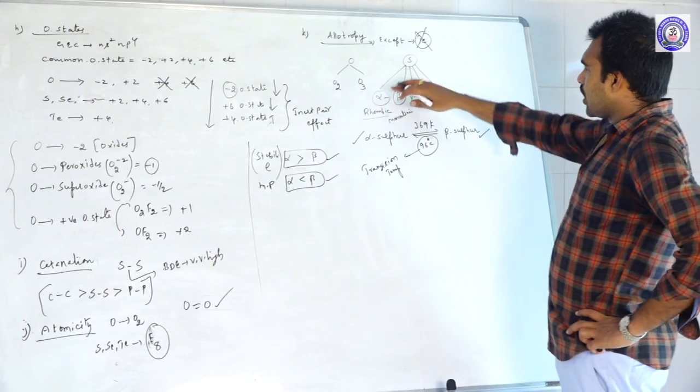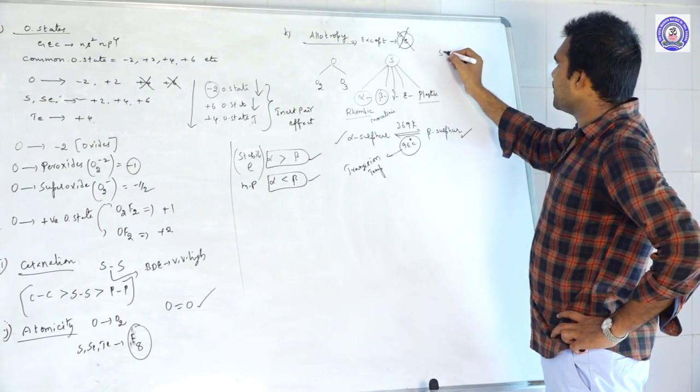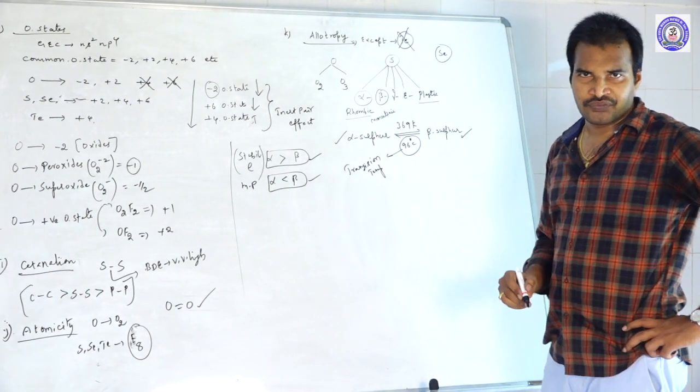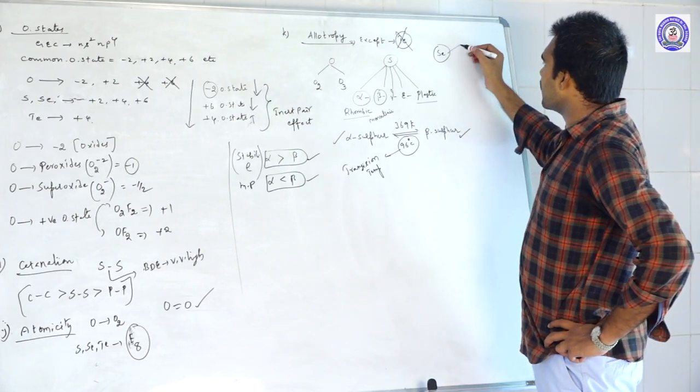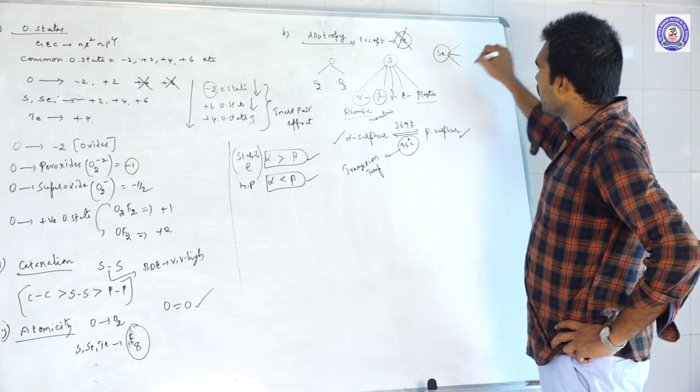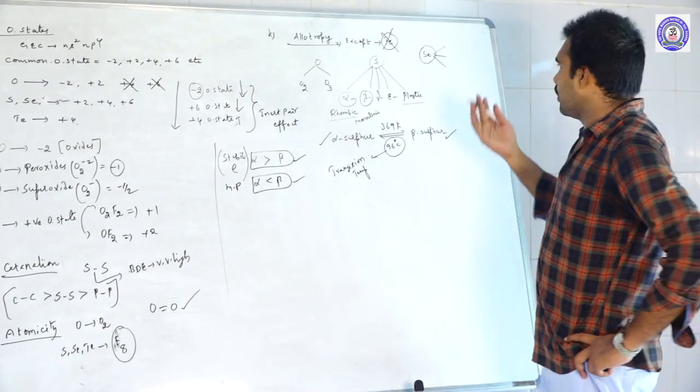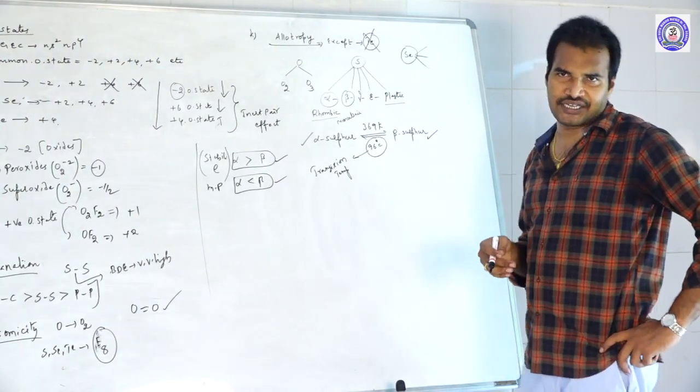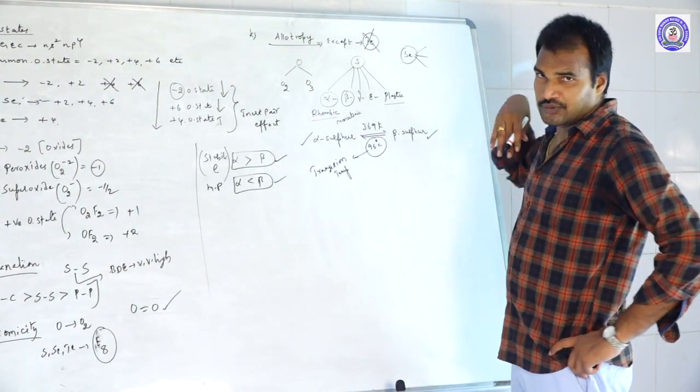What are the other elements? Oxygen, sulfur, over. Next one, selenium. Selenium can show 3 different types of allotropic forms, total 5.